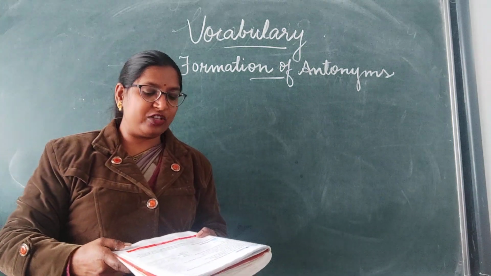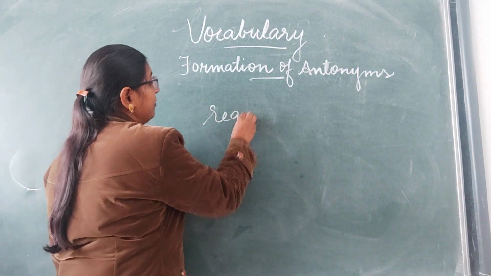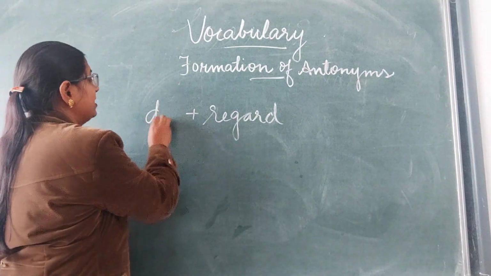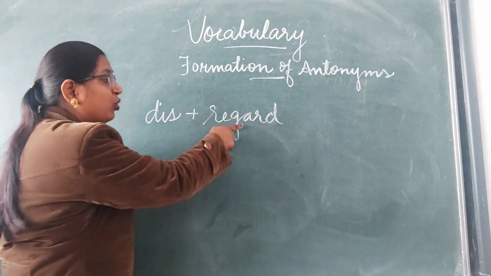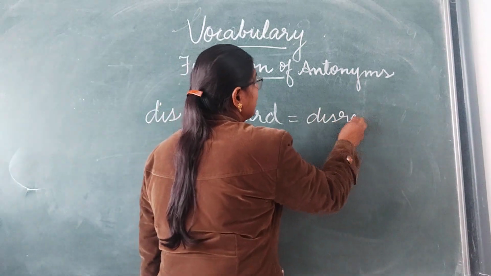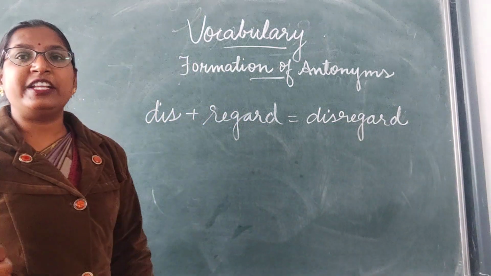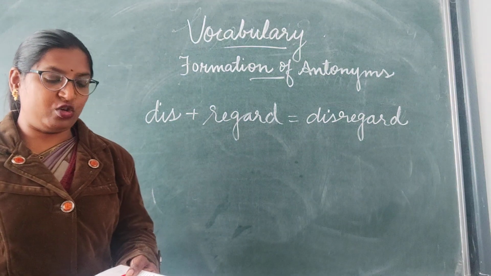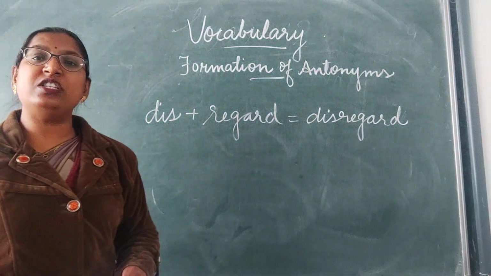For example, the antonym of regard can be formed by adding the prefix dis. If we add the prefix dis with this root word, with this original word, the new word we get is disregard. Disregard. Dis means not or without it. Clear? The word disregard means without regard.